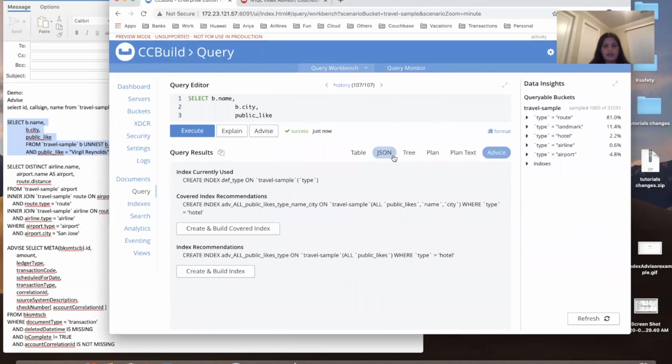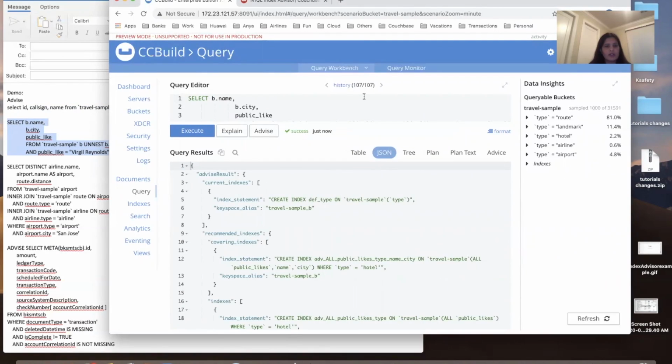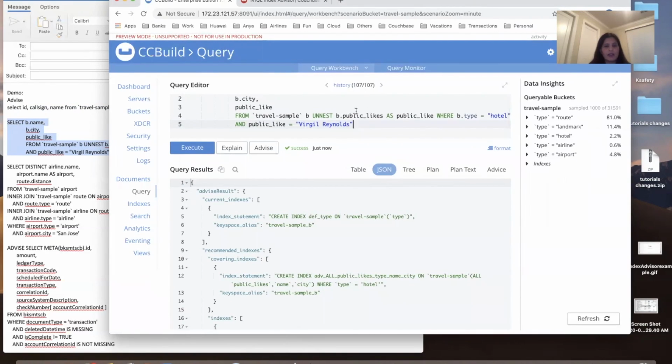Again, advice, go to JSON. You will see that we have the unless clause, and here there is only one b.type, which is hotel, and so we suggest a partial index on this.